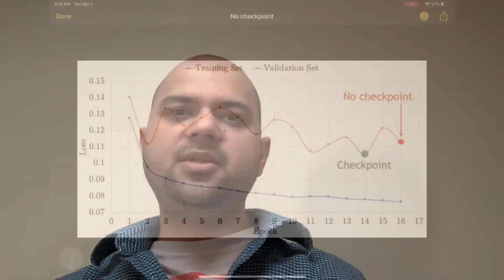In this way, early stopping and model checkpointing really help us capture the best model and also stop the training without having to train for a really long time when the improvement is actually not happening anymore.